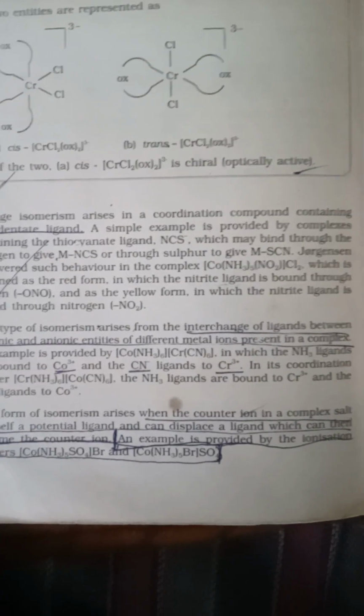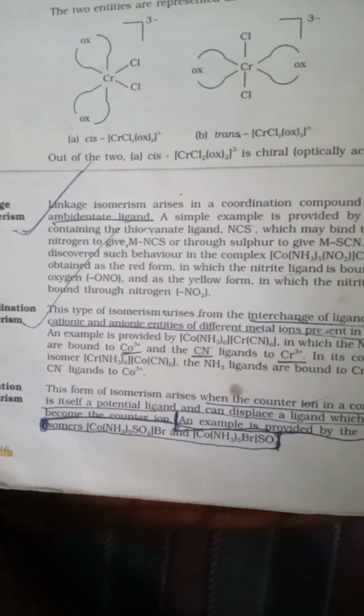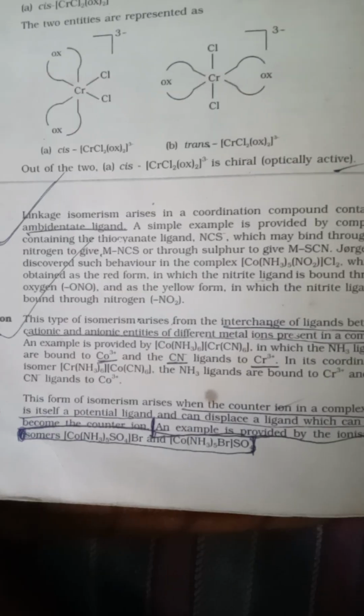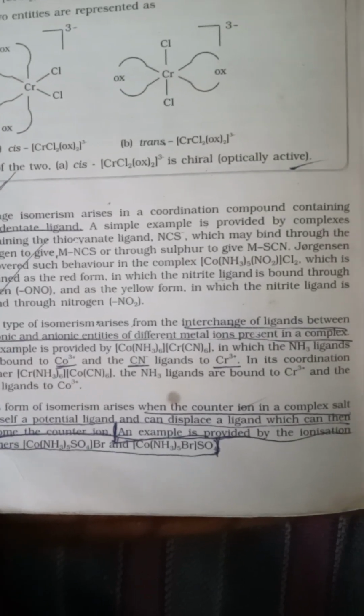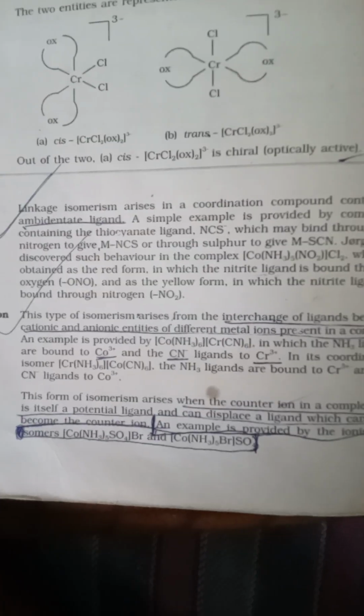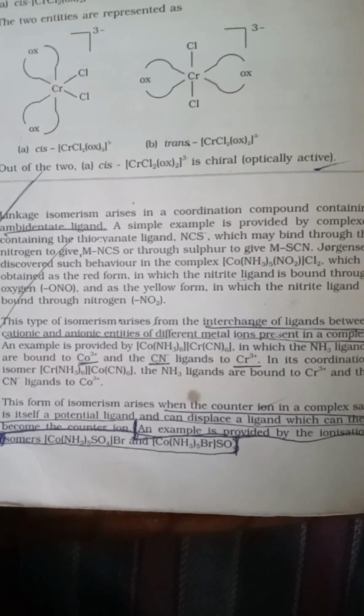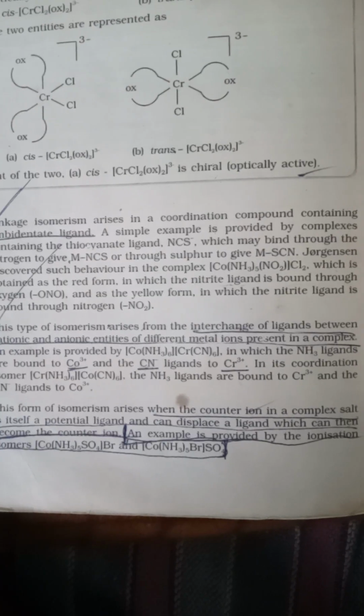Coordination isomerism arises from the interchange of ligands between cationic and anionic entities of different metal atoms present in the complex. Ionization isomerism arises when the counter ion in a complex salt is itself a potential ligand and can displace a ligand, which can then become the counter ion. An example is provided by the ionization isomers [Co(NH3)5SO4]Br and [Co(NH3)5Br]SO4.